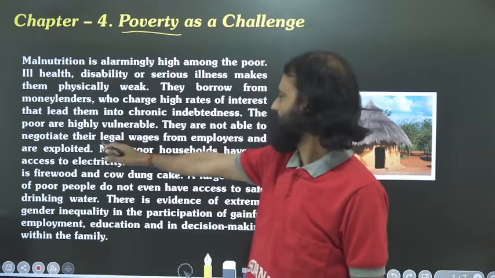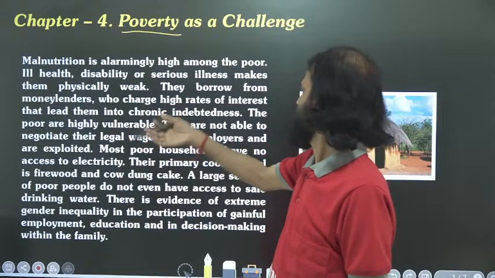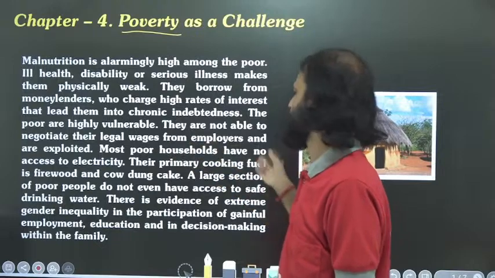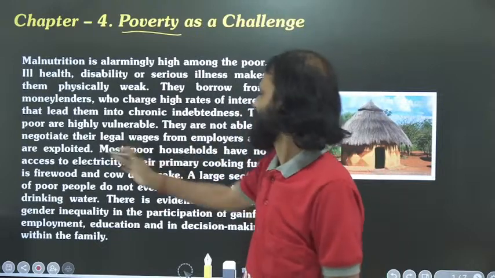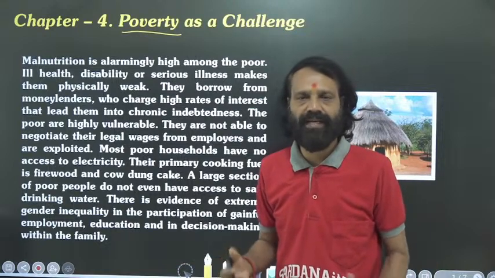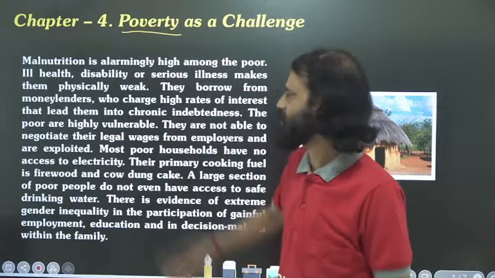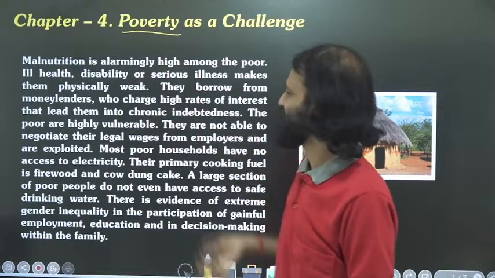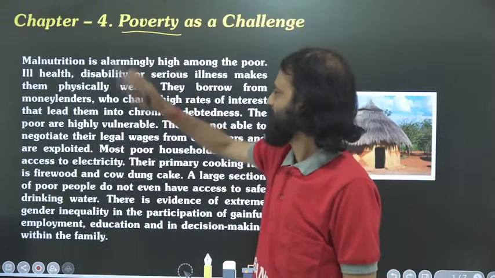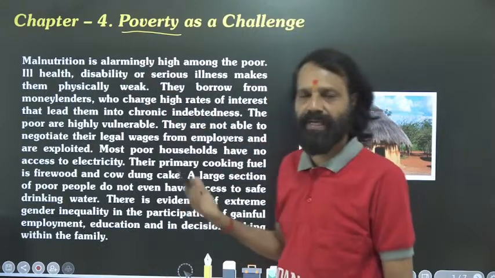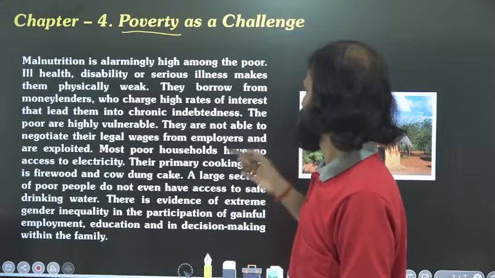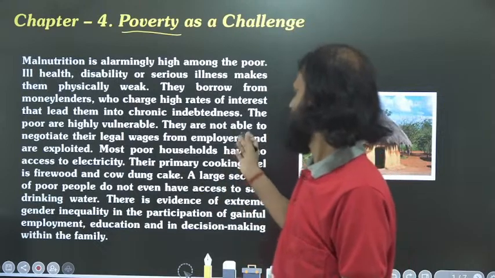The poor are highly vulnerable. They are not able to negotiate their legal wages from employers and are exploited. What is this actually? The poor people, of course, have various issues like malnutrition, they are physically weak, they have illness, ill health, disability, and they also take money from the money lenders. Another thing is that they are being exploited by employers.